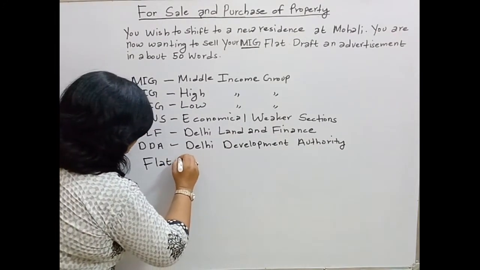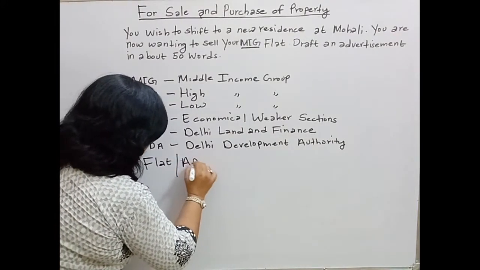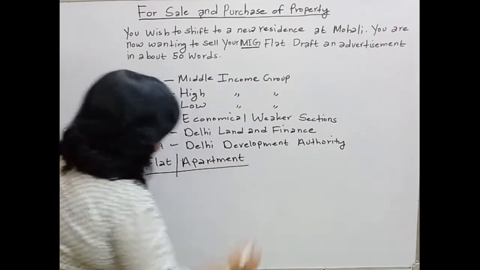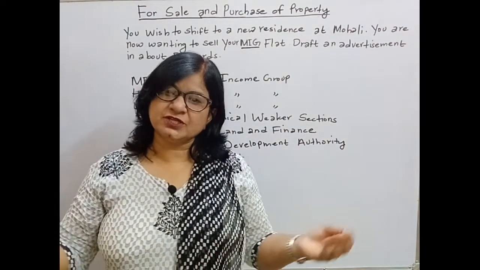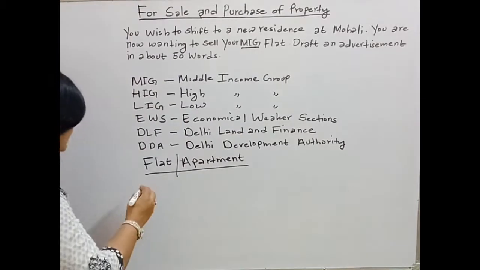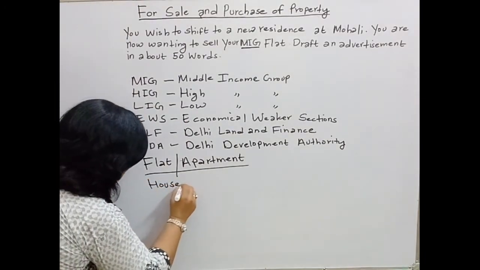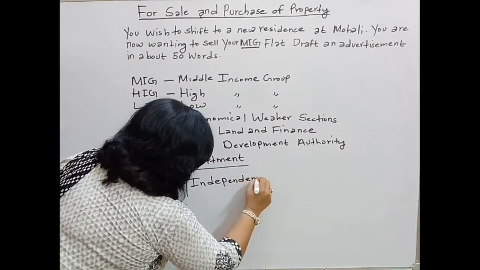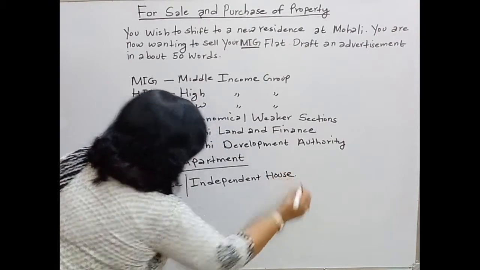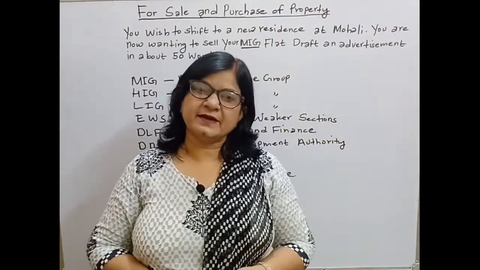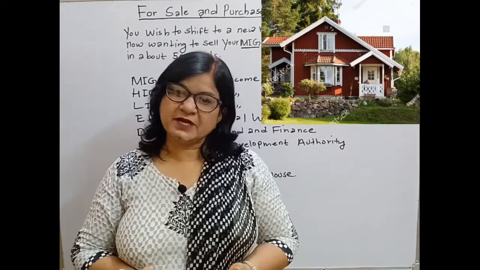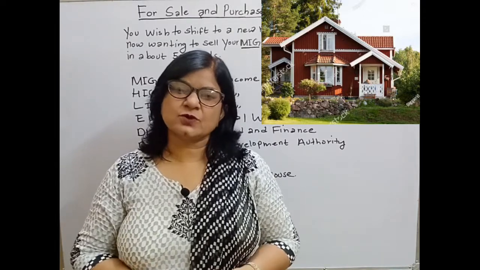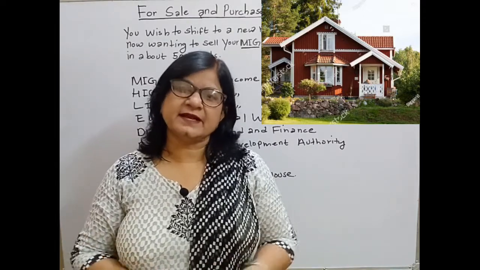Here we can write apartment also. So what is a flat or an apartment? It is a part of a larger building. And the other one is a house or an independent house. What is a house or an independent house? A house that is built on an independent plot and has its own boundary wall. That is called an independent house. It is a freestanding structure.